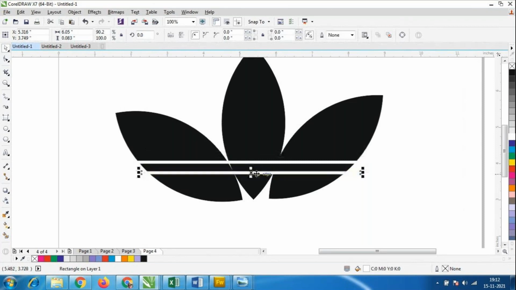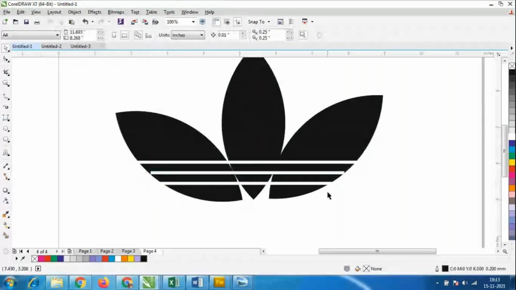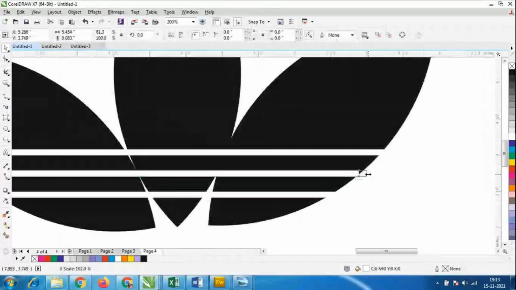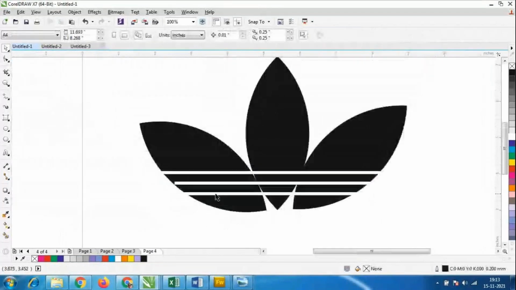Again Control D, duplicate copy of this. So I'll just keep the outline, however much you want. If it is coming out also, no problem, because we have this white color background.